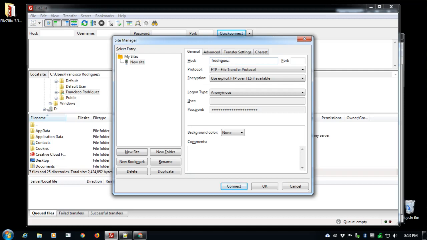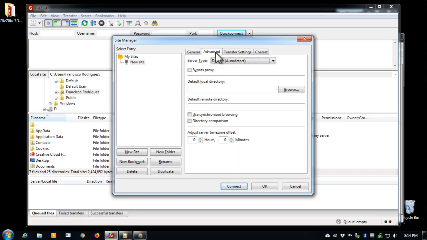My host is frodriguez.weareidt.com. Leave the port blank. It's 21 by default. This is a normal logon. I am F. Rodriguez, and my password is, well, it's password something or other. It's from the summer of 2017, so forgive me if I have to come back to fix that.